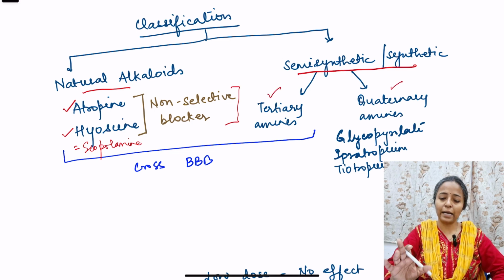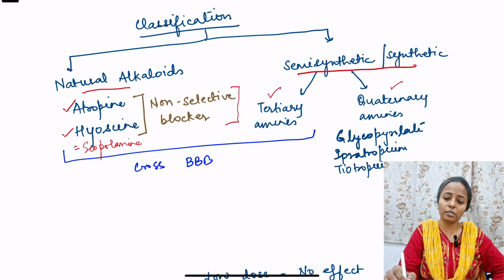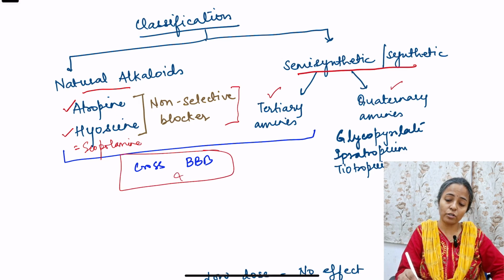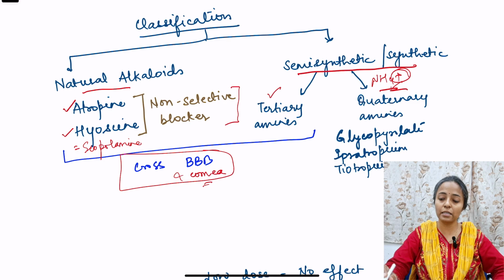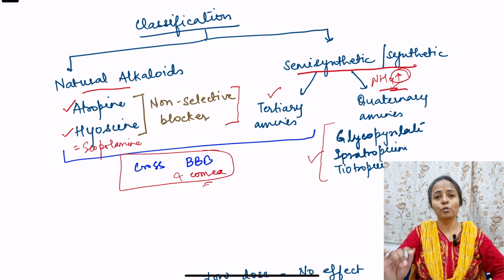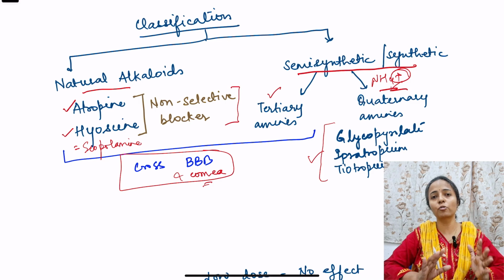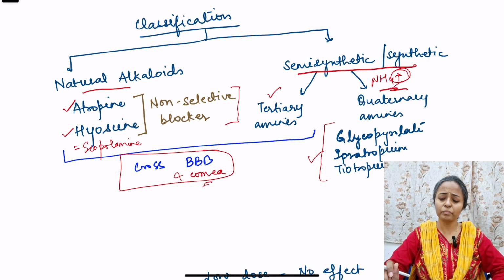Simple to remember that atropine, hyoscine and all the tertiary amines can cross the blood-brain barrier and also cross the cornea. But quaternary amines have this NH4 plus. Because of this ion, they cannot cross the blood-brain barrier, and these include glycopyrrolate, ipratropium and tiotropium. So easy to remember, okay. Quaternary amines, what are the ones? Glycopyrrolate, ipratropium, tiotropium. Rest all others are going to cross the blood-brain barrier, okay.